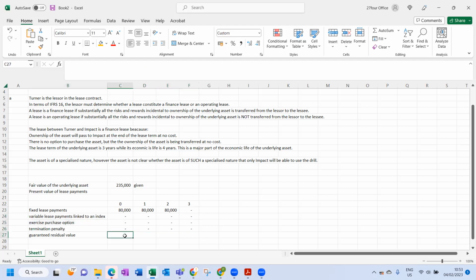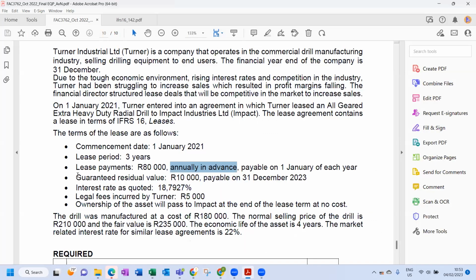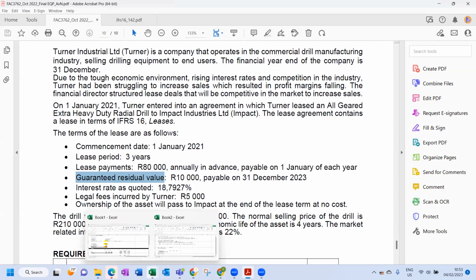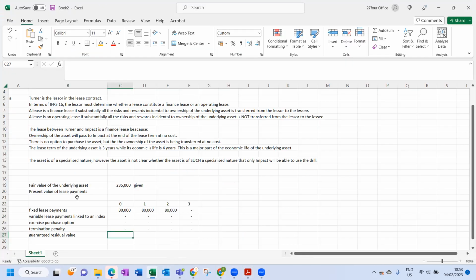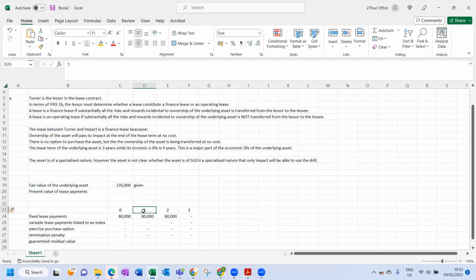And then we have a guaranteed residual value of 10,000 Rand payable on 31 December 2023. Remember, if I put a date over here, because year 1 represents the end of year 1, year 1 would be 31 December 2021.